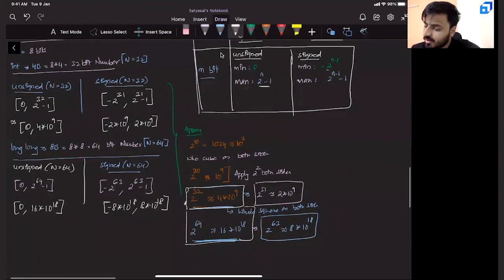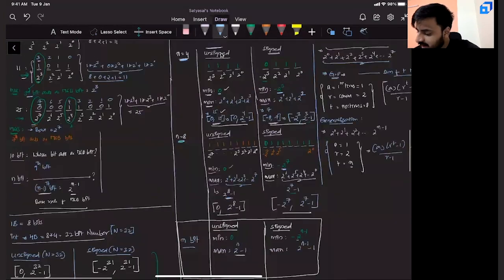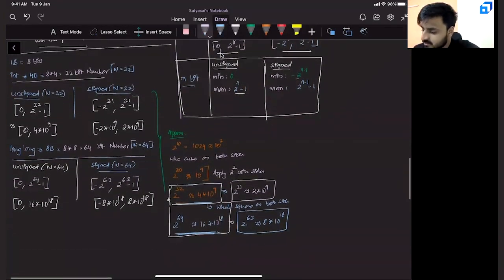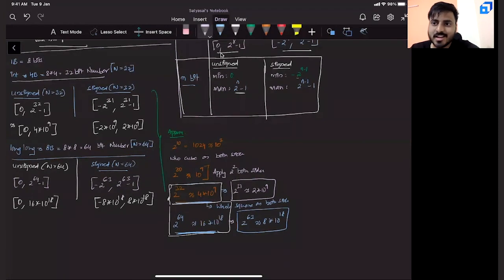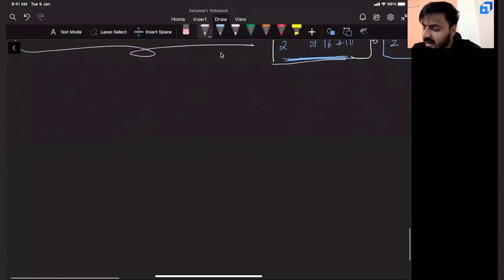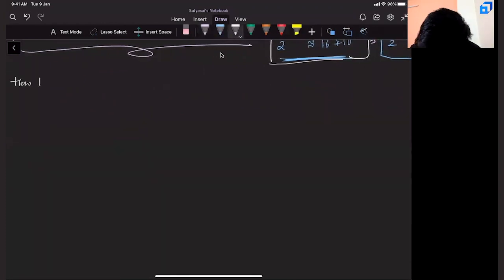This is how you are getting the int range and long int range. Based on a given bit number, can you get the range? Simple logic. Now you can do it, right? Now you can have a small question. Sir, all this is fine, but how will you declare elements as int, unsigned and signed? How to declare elements as signed and unsigned?